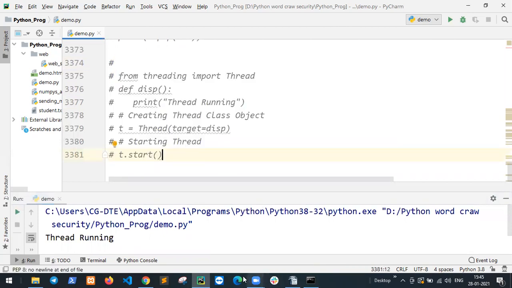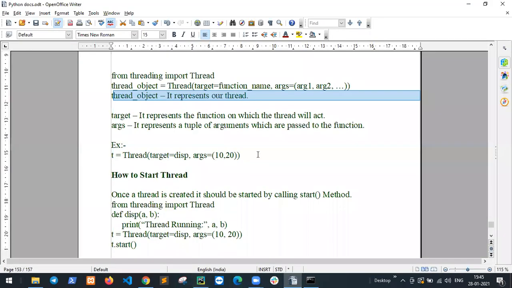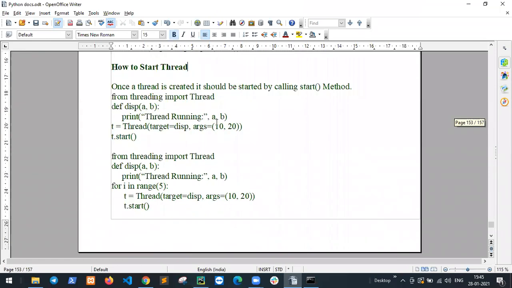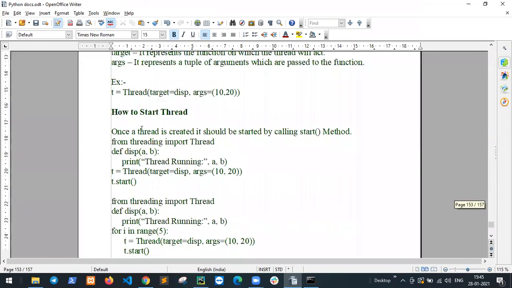So what actually works, I will show this. How to start threads? Once a thread is created, it should be started by calling the start method.